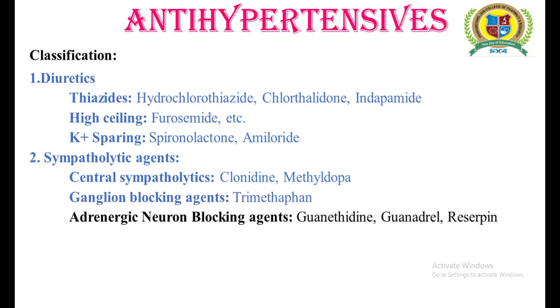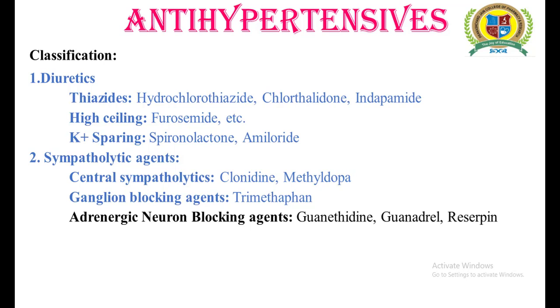The third category under the sympatholytic agents are the adrenergic neuron blocking agents. As we said, ganglionic blocking agents are not used; instead, adrenergic neuron blocking agents, examples guanethidine, guanadrel and reserpine, are preferred. They are preferred over the ganglionic blocking agents because of their selectivity to affect the adrenergic nerve. These agents do not affect the cholinergic nerve.